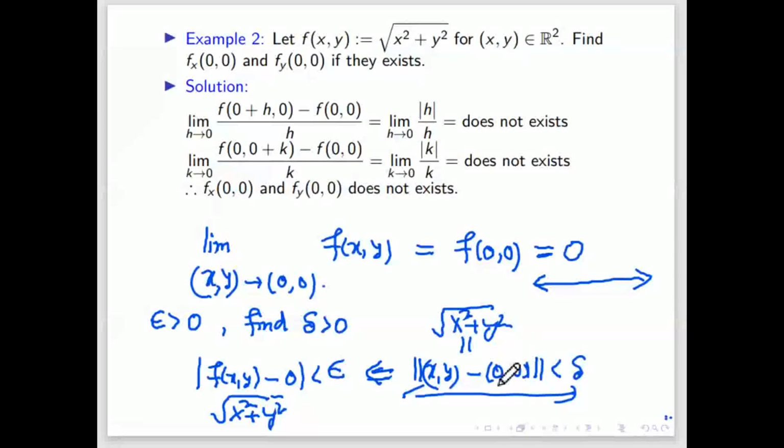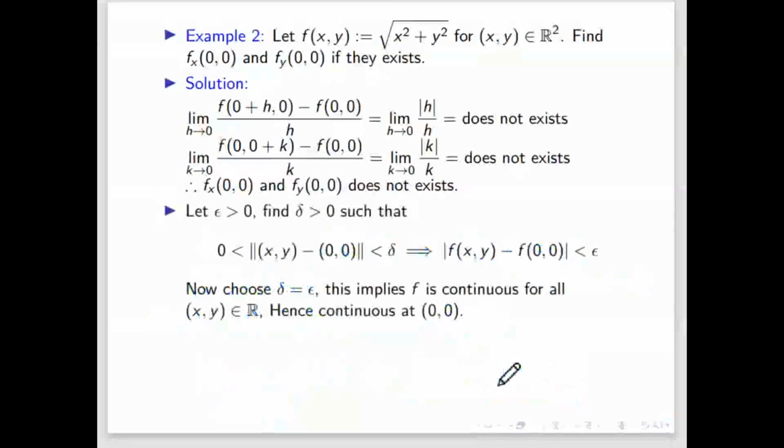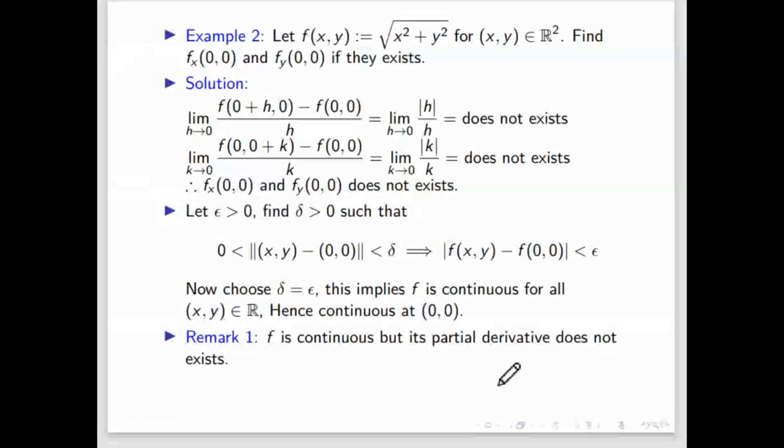But its partial derivative does not exist at the point 0 comma 0. So the conclusion is that the function is continuous, but its partial derivative does not exist. Let us do another example.